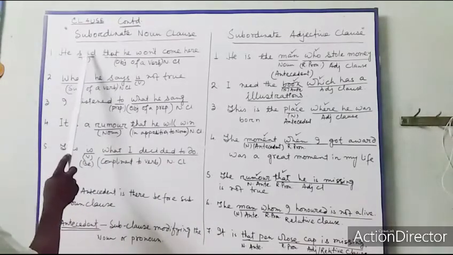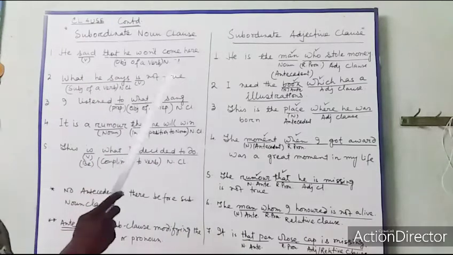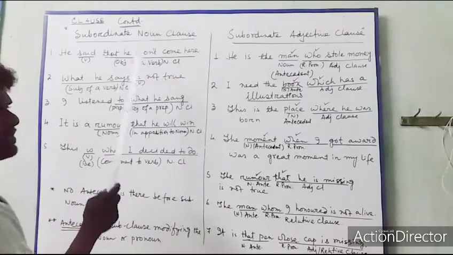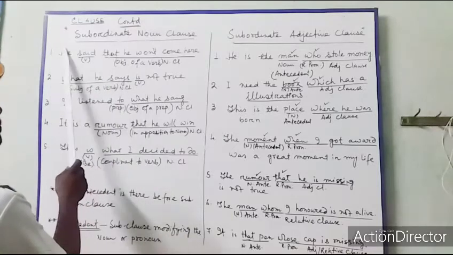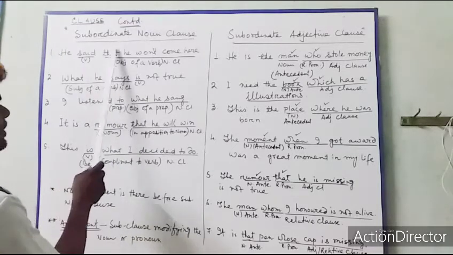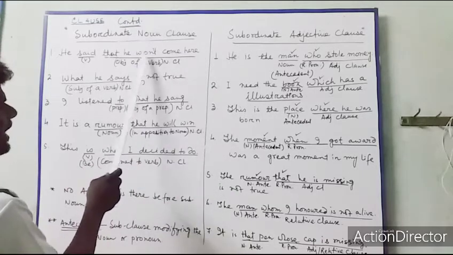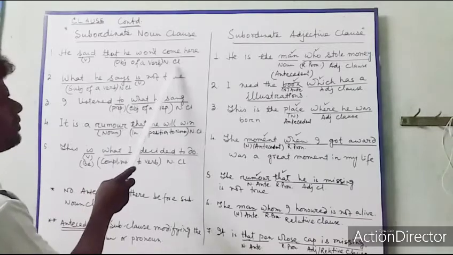This is coming after the verb, so this is a noun. We said that a noun comes in place of object or in place of subject. Here the verb is here, so this is the place of object and this is the place of subject. So in the place of object, this clause is coming and acting as a noun. So this is the object of a verb, a noun clause.